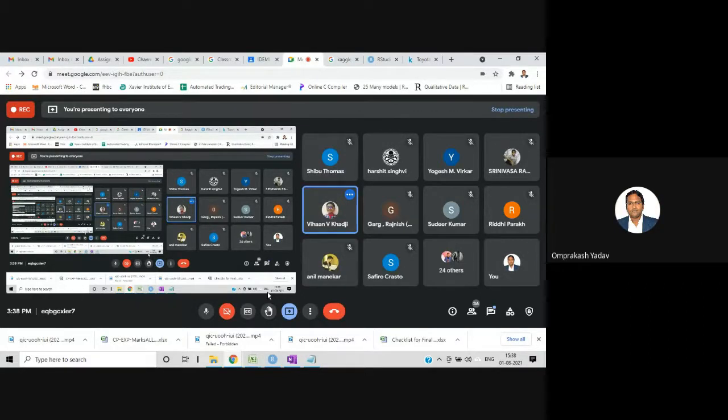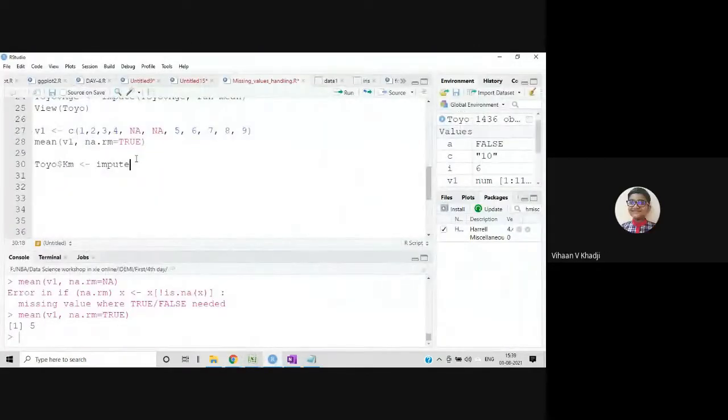So at a time, one column you can do. I already tried the same with the mean value, and now you're trying with the median value. You did age, and in the break time I tried kilometer. No issue. You can reload that data set again and then try ahead with the median. Okay, I will try it on another column. Since I have already filled in the kilometer column, I'll try the median part on the other one, which is showing NA values. That's okay, but I was just thinking whether it's possible to do just one column.